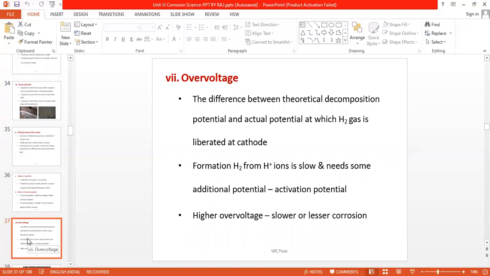Then next point, we will see the overvoltage. The difference between the theoretical decomposition potential and the actual potential at which hydrogen gas is liberated at the cathode is called overvoltage. Formation of hydrogen from H+ ion is slow and needs some additional potential for activation, which is called activation potential. The higher the overvoltage, the slower or lesser the corrosion.